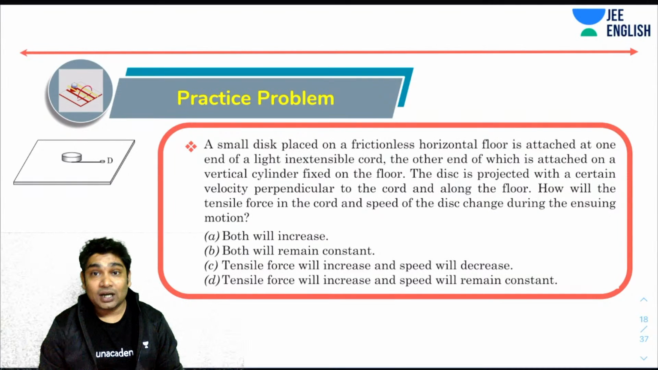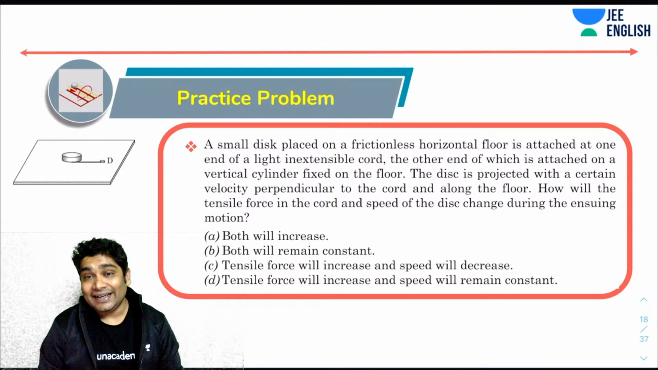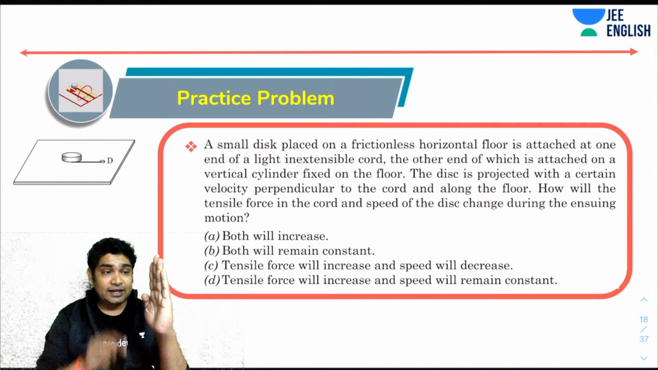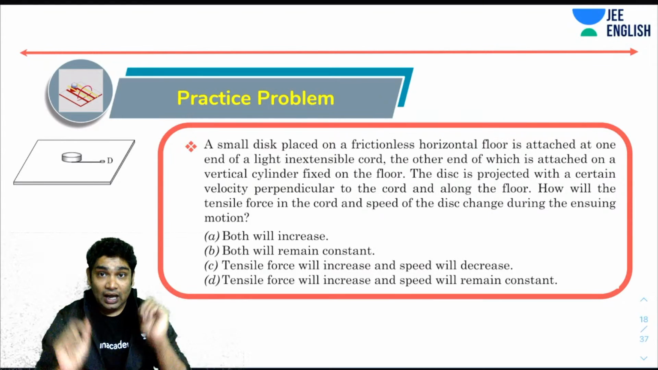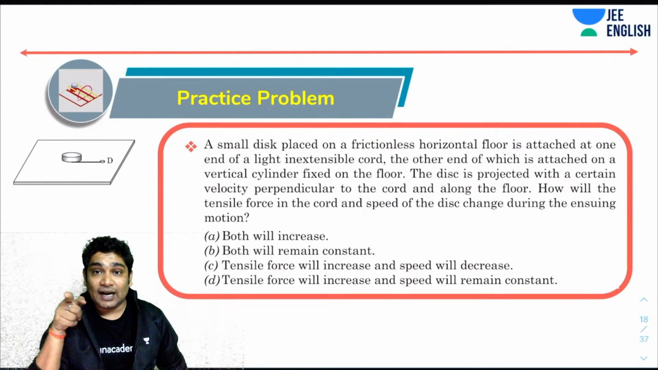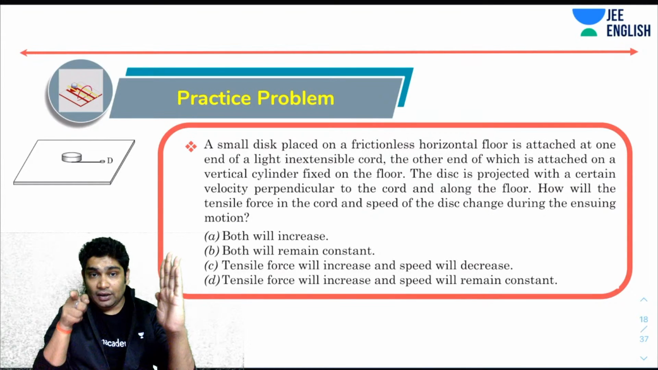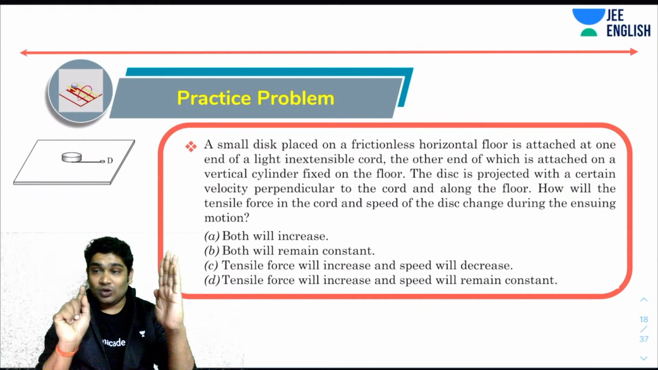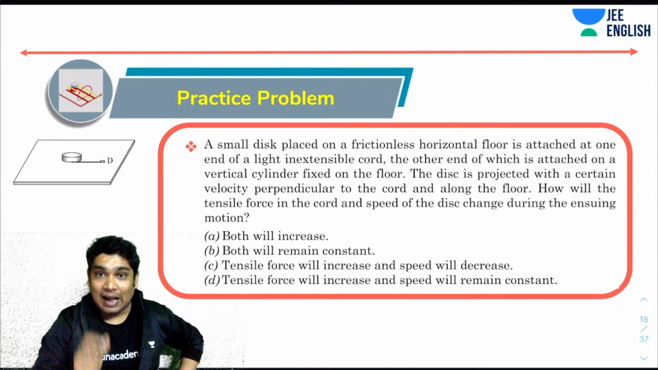So here you've been told a small disc is placed on a frictionless horizontal table and is attached at one end to a light inextensible cord. The other end is attached to a vertical cylinder fixed on a floor. You have a vertical cylinder about which one cord is connected, and at this end you have a disc. Now you've been told that the disc is projected with a certain velocity perpendicular to the cord. You initially gave it a velocity like this. What will happen is that it will start wrapping around the cylinder.